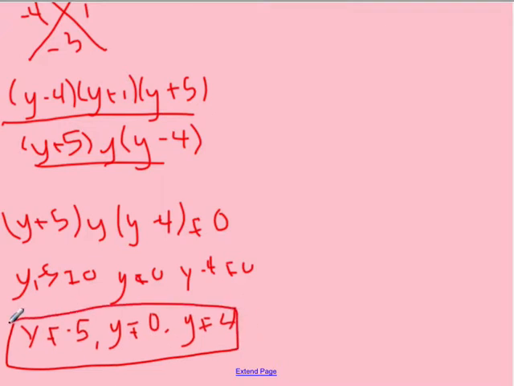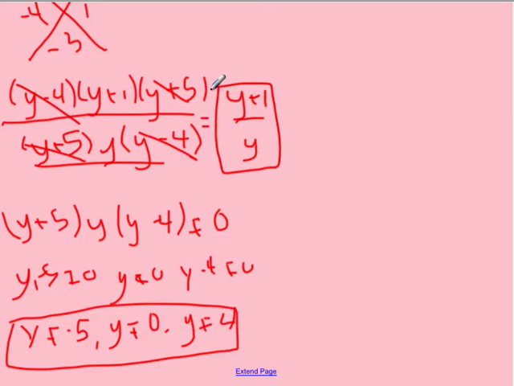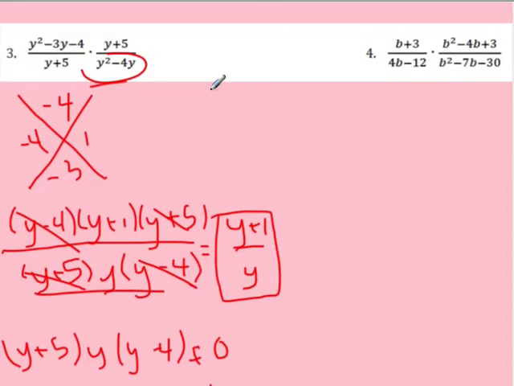Now we need to start canceling some things out. Well, I can cancel out the y plus 5 factors. I can cancel out the y minus 4 factors. So what I end up getting is y plus 1 on the top and then y on the bottom. So I have y plus 1 up top and y on the bottom. So that right there is your final answer for number 3. And we can't cancel out the y's because of the addition.